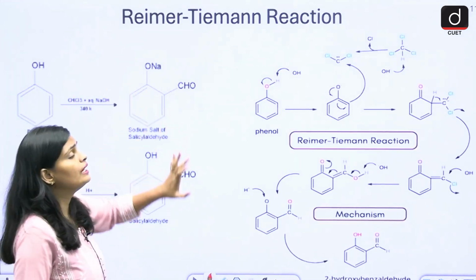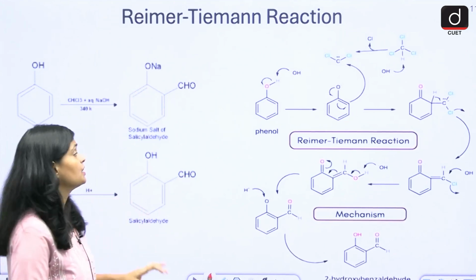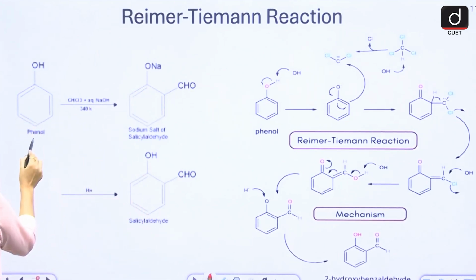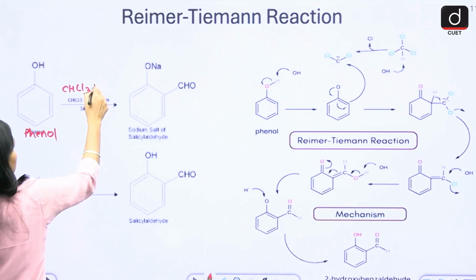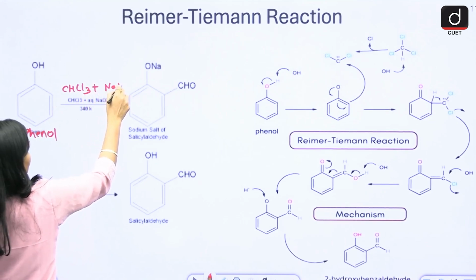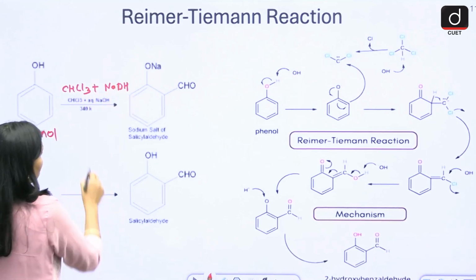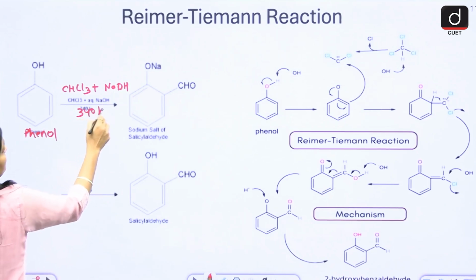So this is your Reimer-Tiemann reaction. In the Reimer-Tiemann reaction, the reactant is phenol. Phenol in the presence of CHCl3 plus aqueous NaOH at 340 Kelvin gives salicylaldehyde.